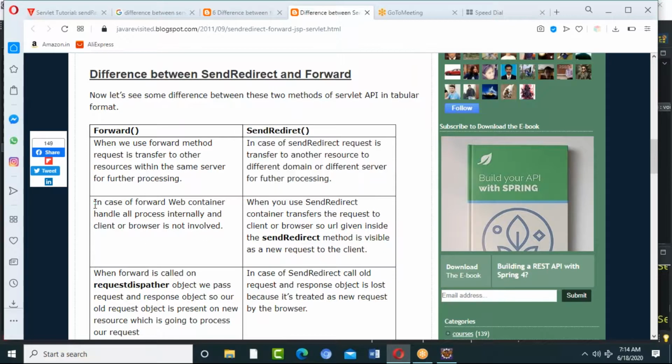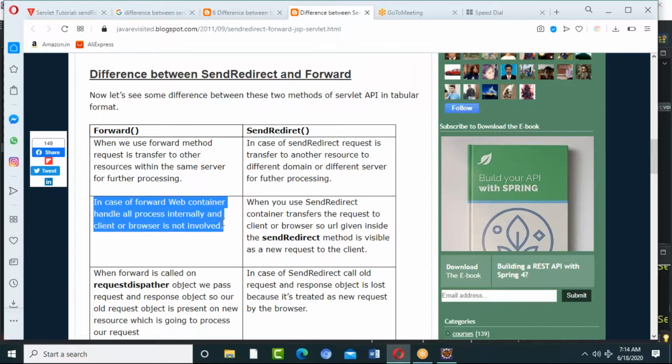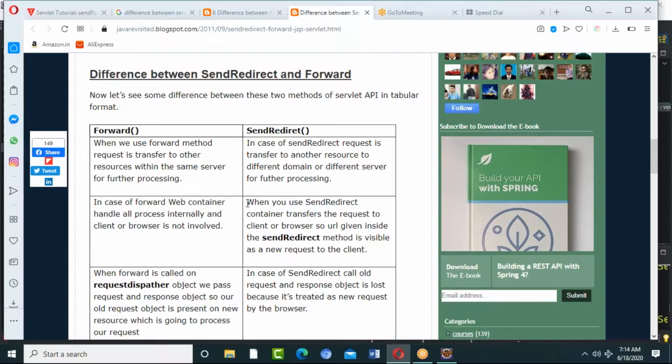In case of forward, the web container handles all the process internally and the client or browser is not involved. Your web container should take care of the forward method. That's the reason send redirect is a method of HTTP. Are you getting me?